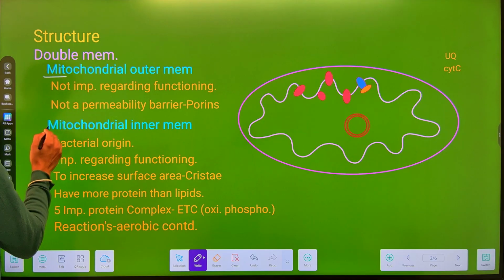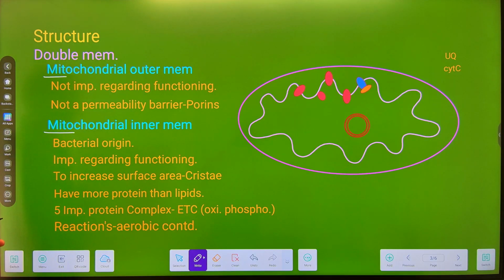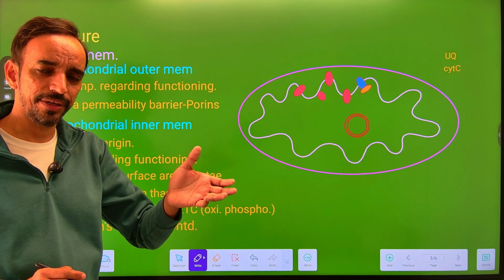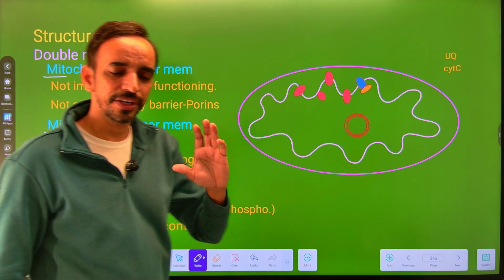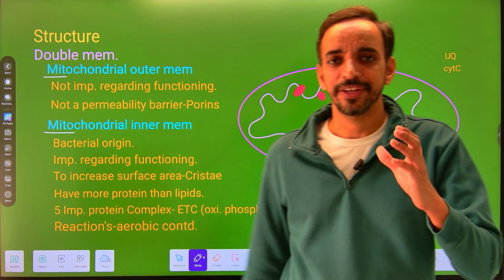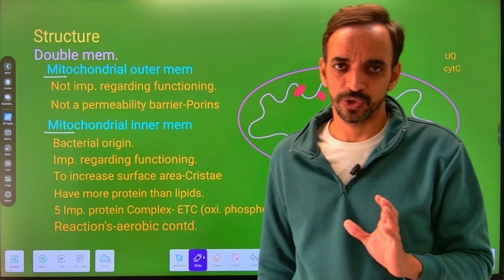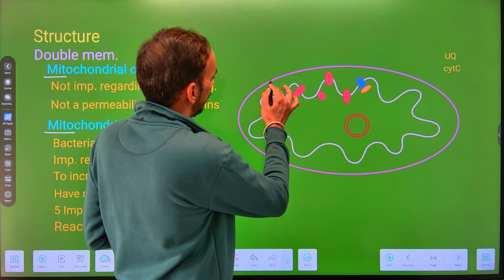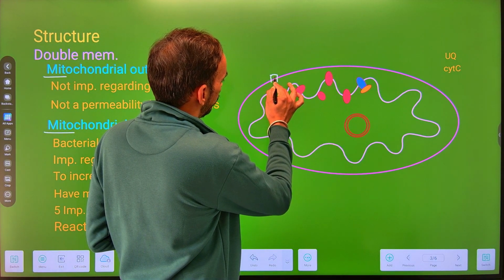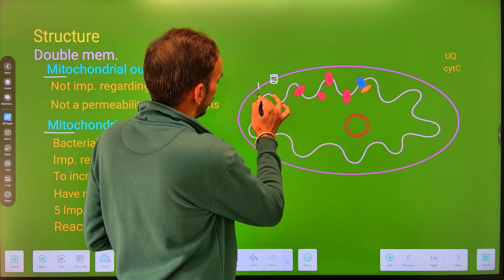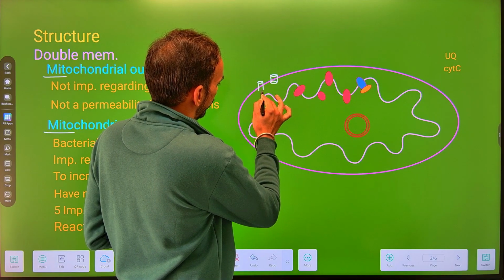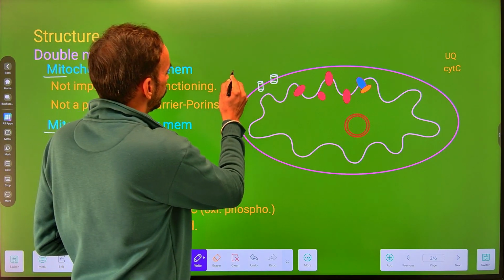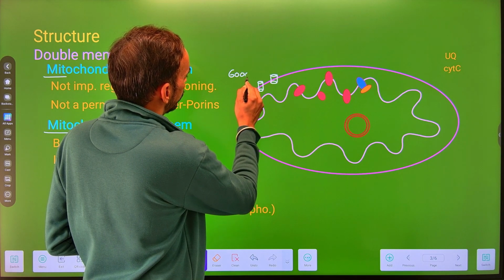If we talk about the mitochondrial outer membrane, it is not important at all regarding the functioning of the mitochondria, because this outer membrane it has large size porins,